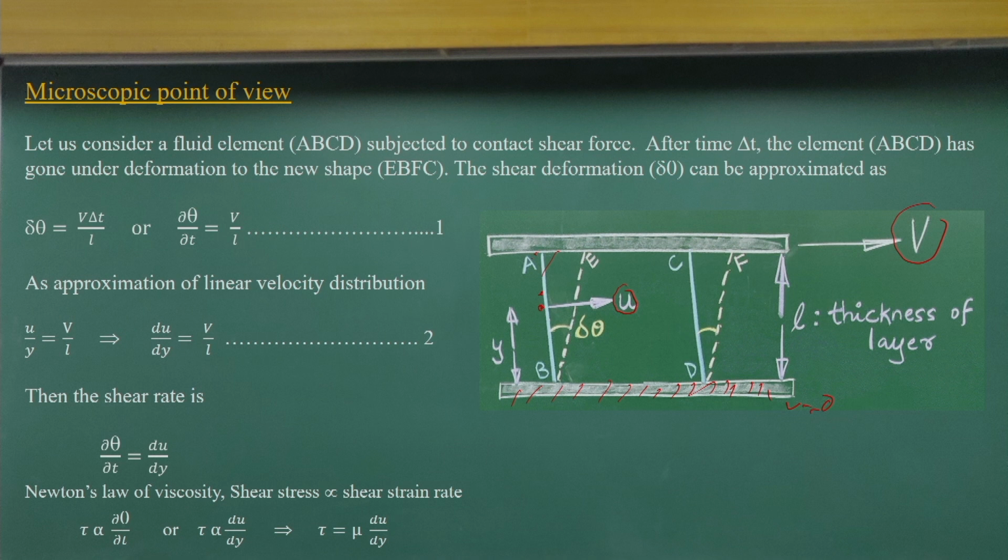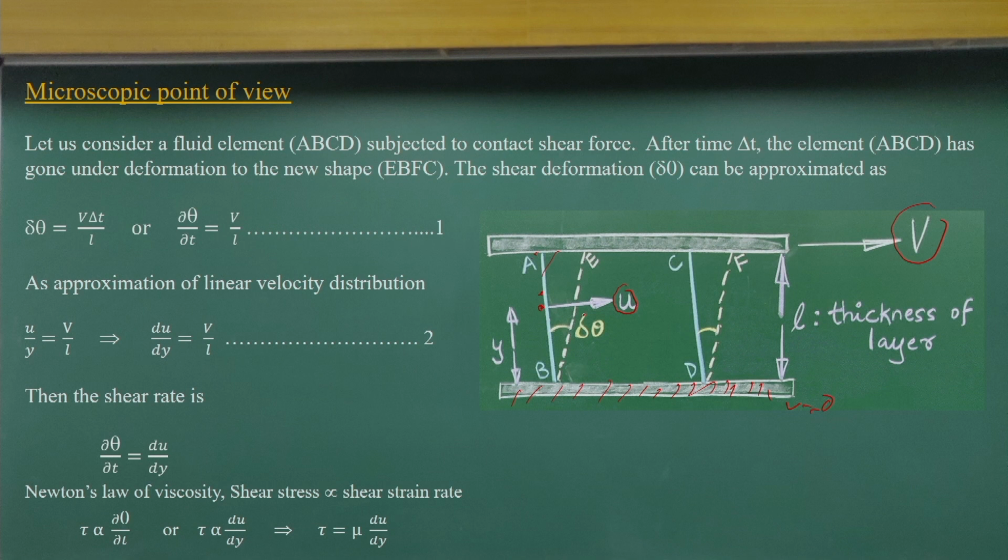So, if we have a linear velocity distribution, as we assumed and as we got for parallel flow conditions, after delta t time this fluid element will be deformed. An angular deformation will happen: the new positions of the fluid element are at B, E, F and D, and the angular deformation at these points is delta theta.